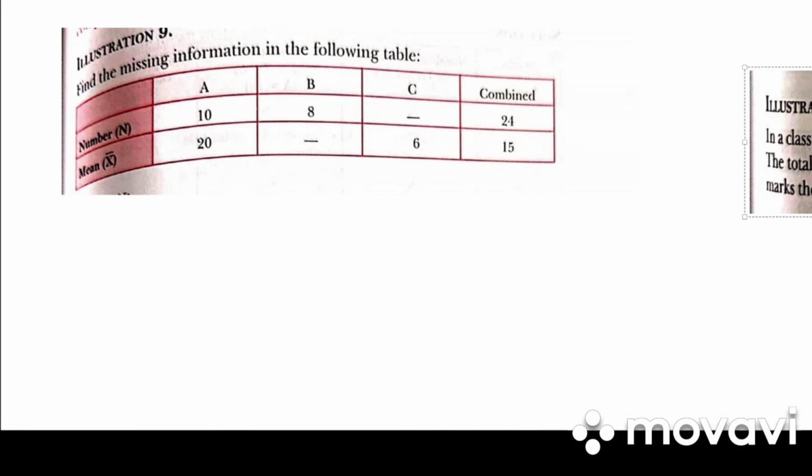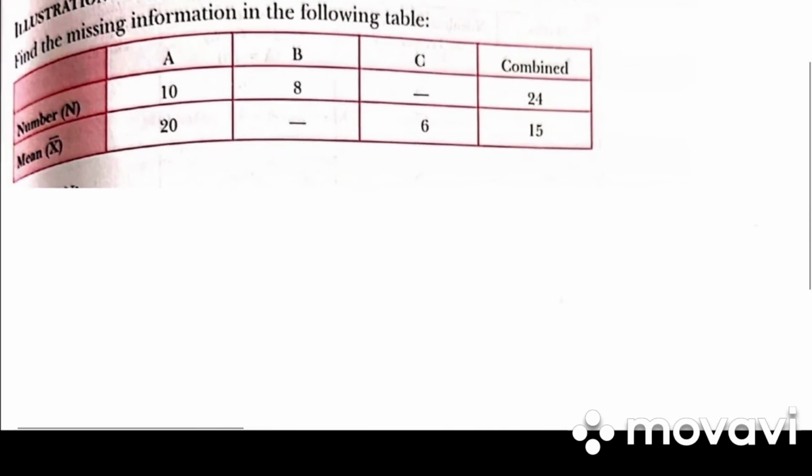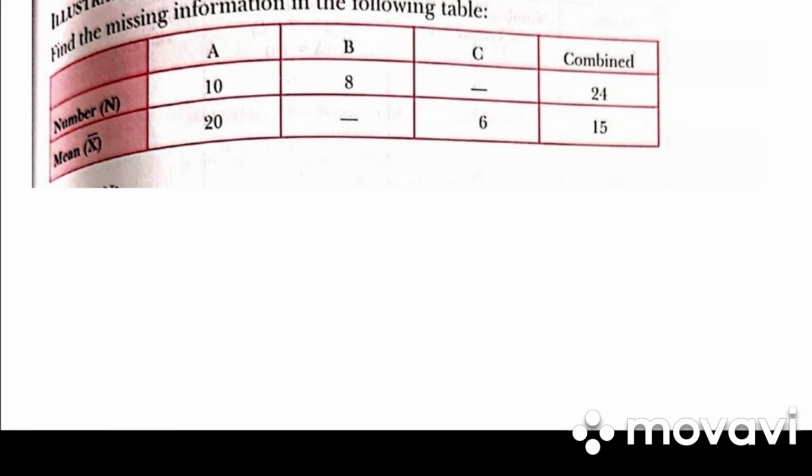Clear? Next, let's go on to illustration 9. Find the missing information in the following table. They have given us A, B, C and combined mean. So how can we find out the value of C? The value of C is very easy to find out.